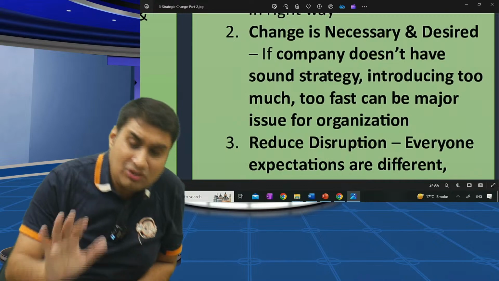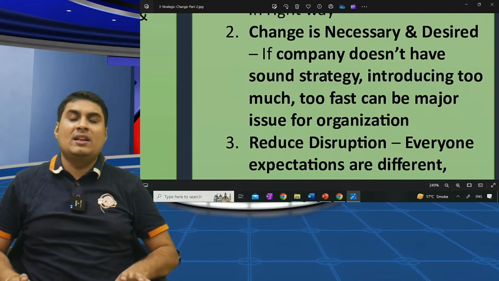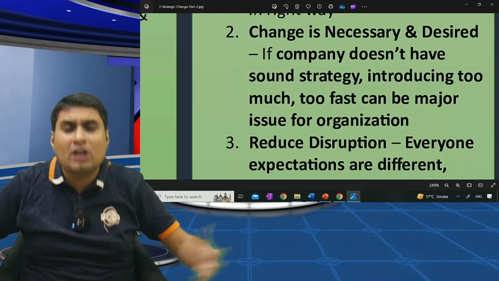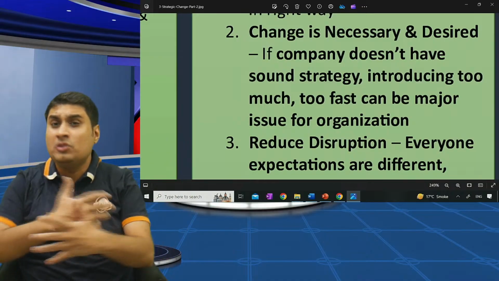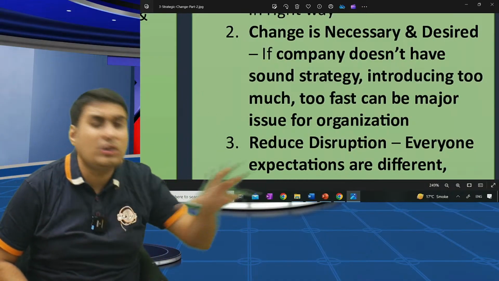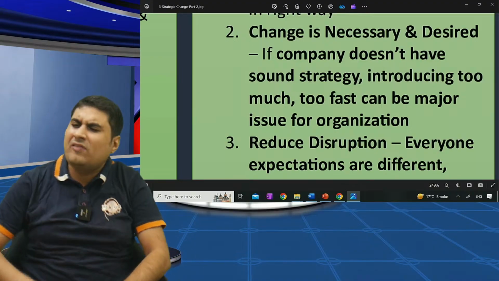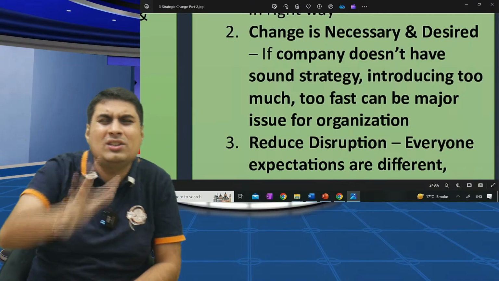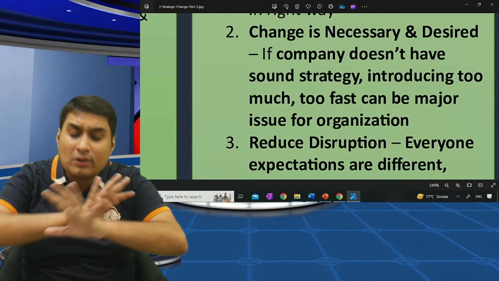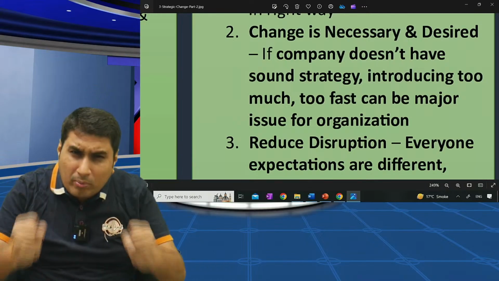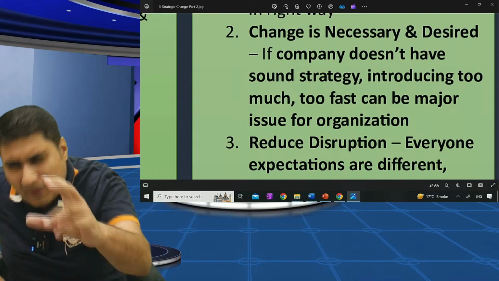Second, change is both necessary and desired. Any change should be necessary. Okay, in railways, huge ticket booking was there. People used to stand hours in line, and look at the way the new website has come. No one goes to the ticket counter today. Change should be both necessary and desired. If the company doesn't have a sound strategy in place, even the best of changes will fail. Are you clear? You need to have a proper strategy. Introducing too many changes too fast can reduce the success. So you should have a proper strategy in place.